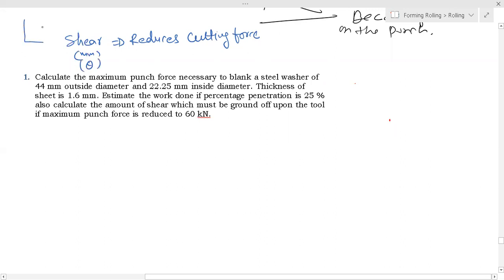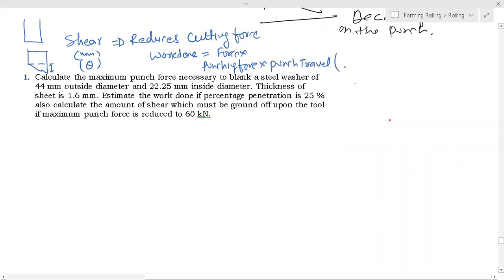So this is our flat punch, and this is our punch with shear. Because the work done, or energy required to punch, is equal to punching force into punch travel.